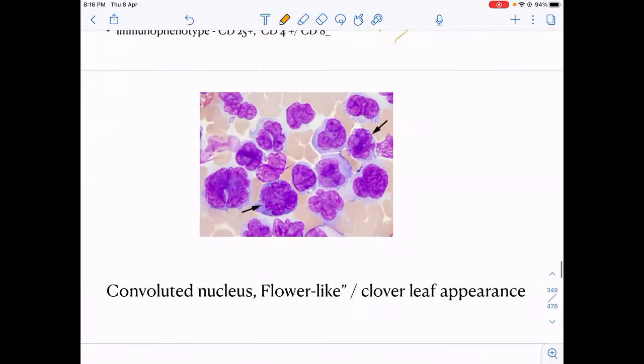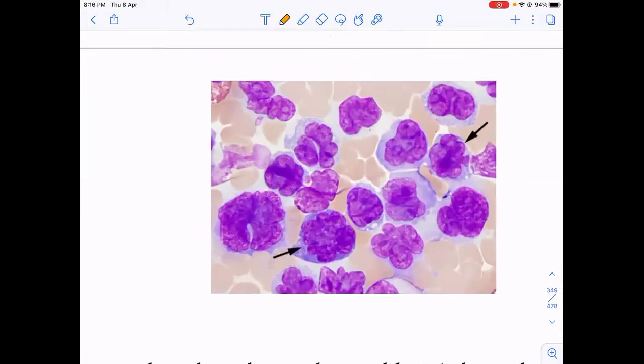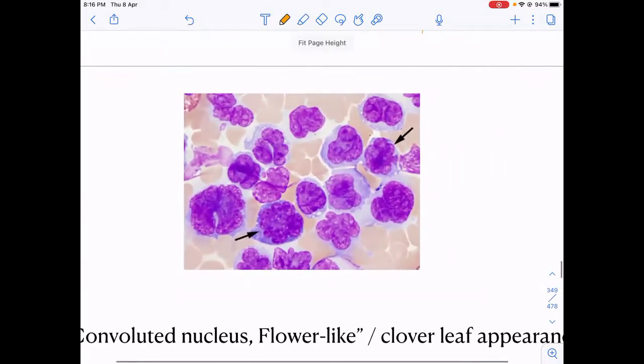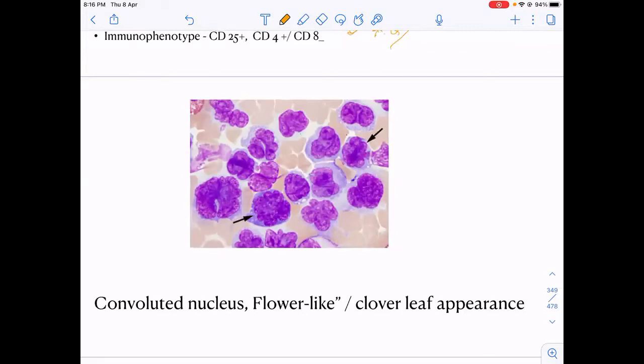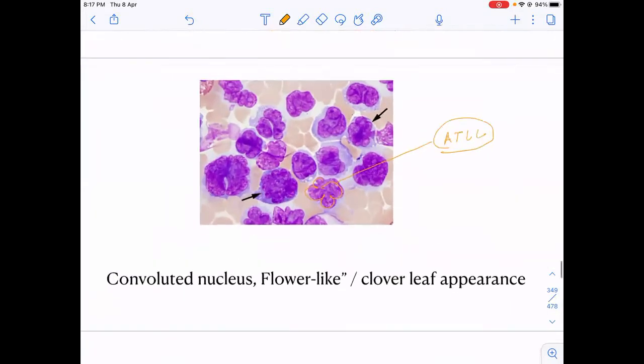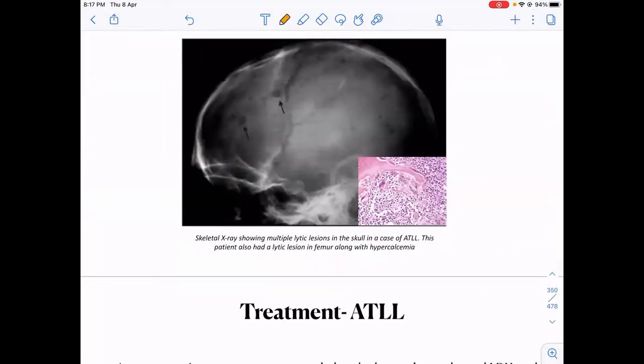And a common question is: this appearance is commonly associated with which kind of lymphoma? This is called a flower-like or clover leaf-like appearance because of the convoluted nucleus, and this appearance is commonly associated with ATLL. Okay, this picture shows the lytic lesions in ATLL.